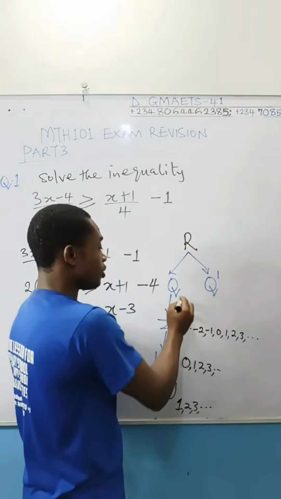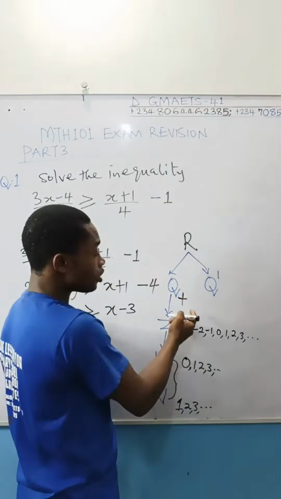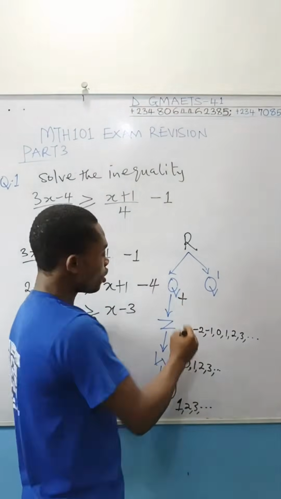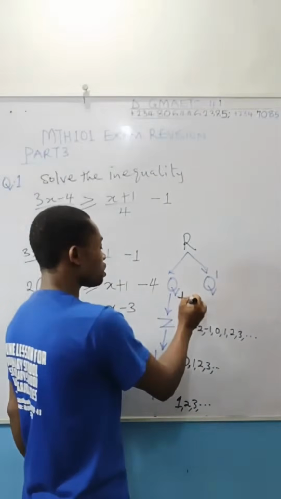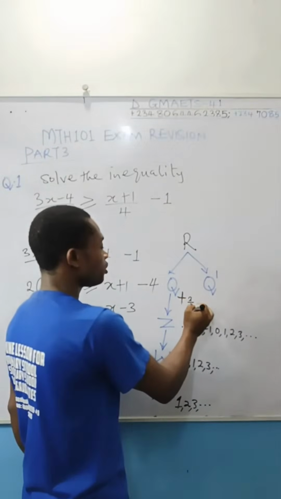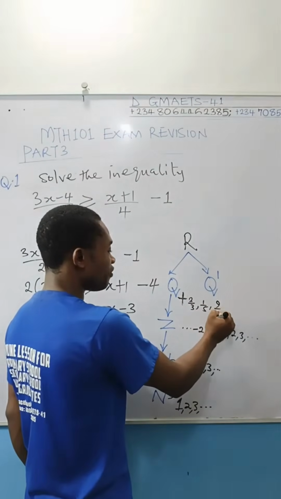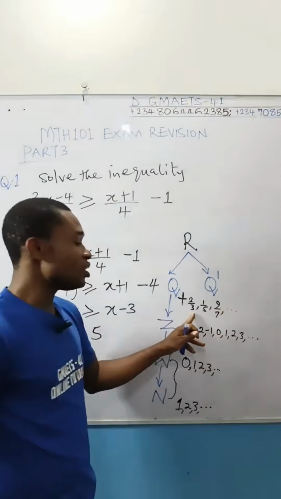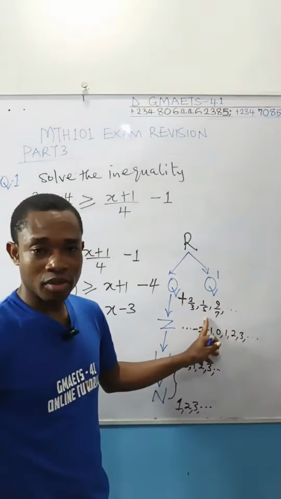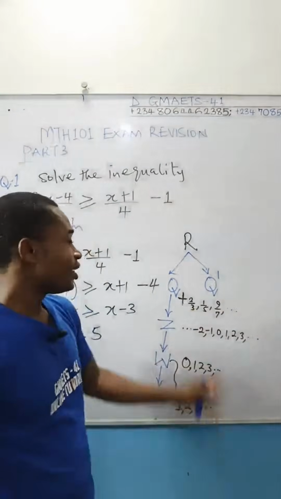Added to rational, you have, let's say, 2 over 3, 1 over 5, 9 over 7, continuously. These are rational numbers because they are written in fraction form.